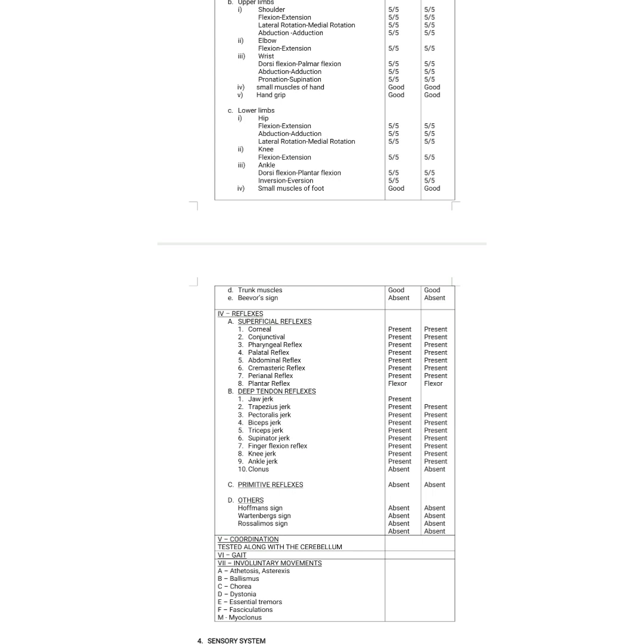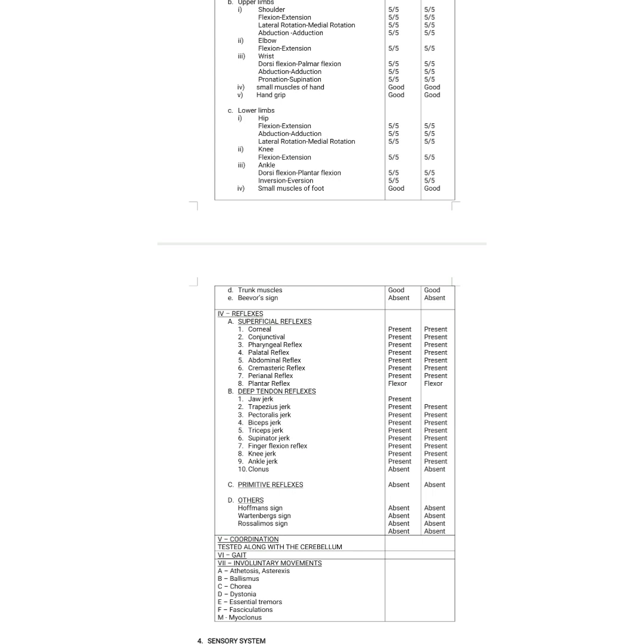And for the finger flexion reflexes and the knee jerk, for the knee jerk it is L2, L3, L4. Okay. And for the ankle jerk it is S1, S2 or S1. And you need to check for any clonus. So this is about the deep tendon reflexes, superficial reflexes, and if any primitive reflexes are present or not. Normally they should be absent, like grasping reflex, glabellar reflex. So they all should be absent.